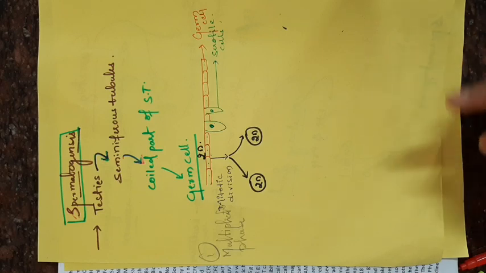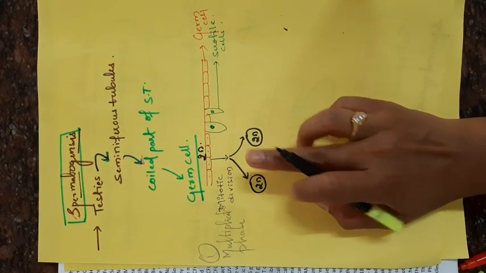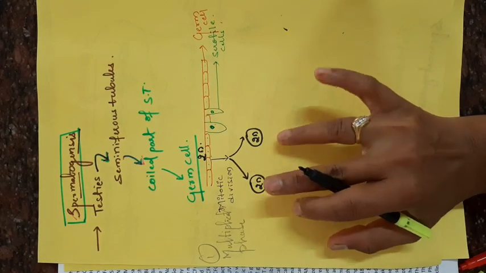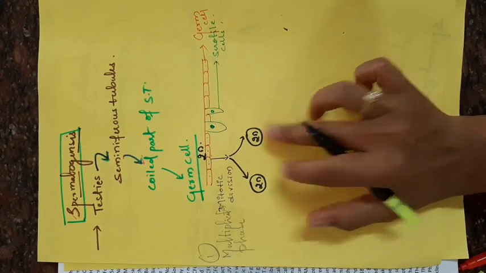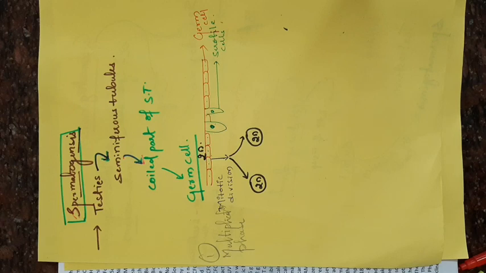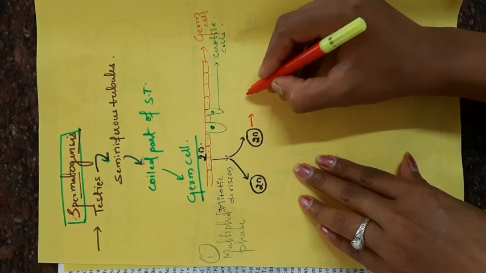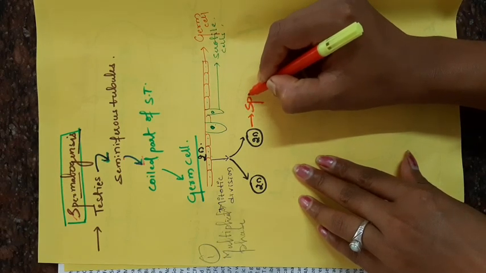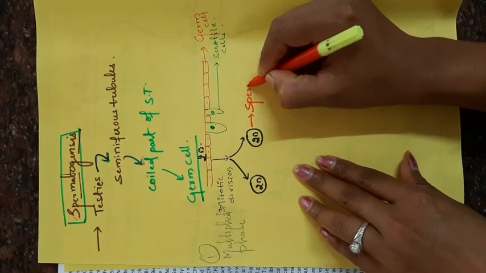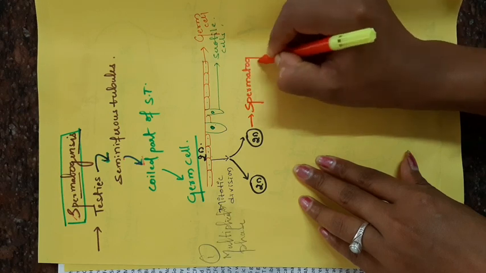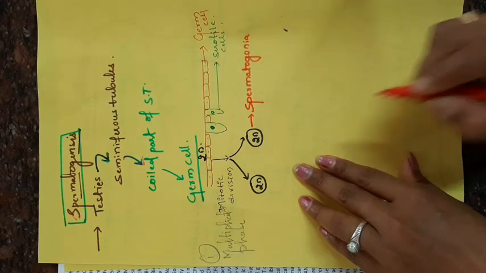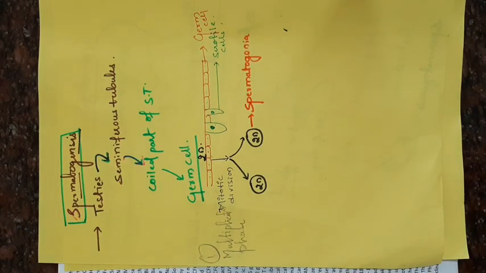When the germ cell undergoes mitotic division, the offspring produced are called spermatogonia. Spermatogonia is plural, and the singular is spermatogonium. Remember these words.